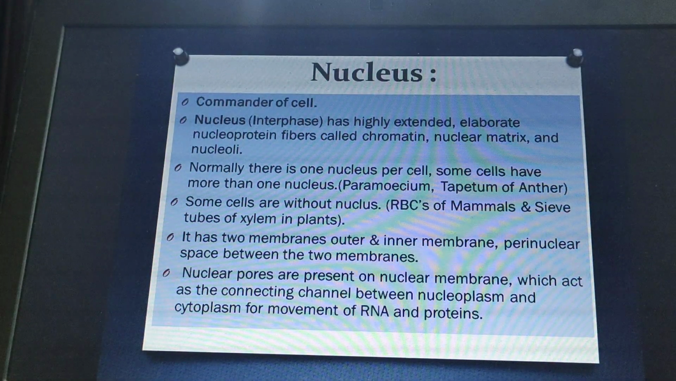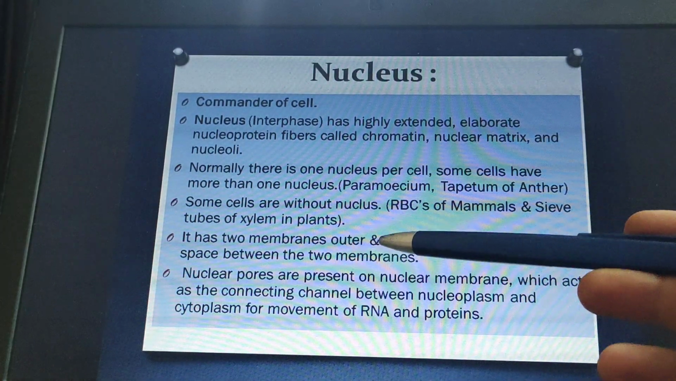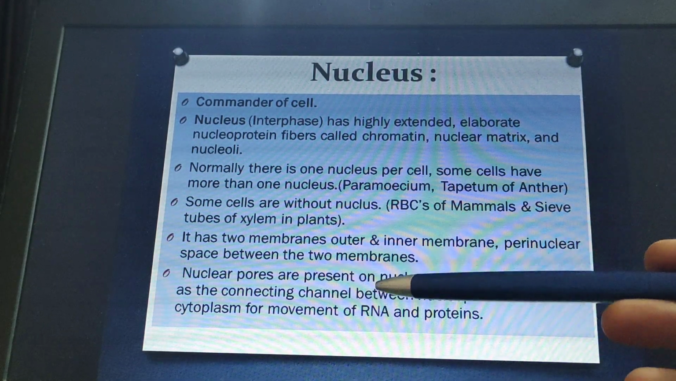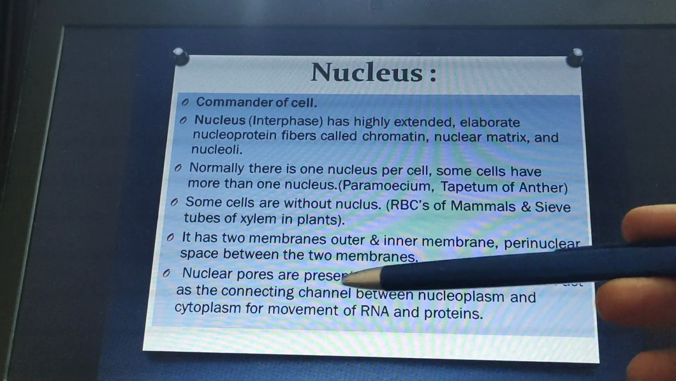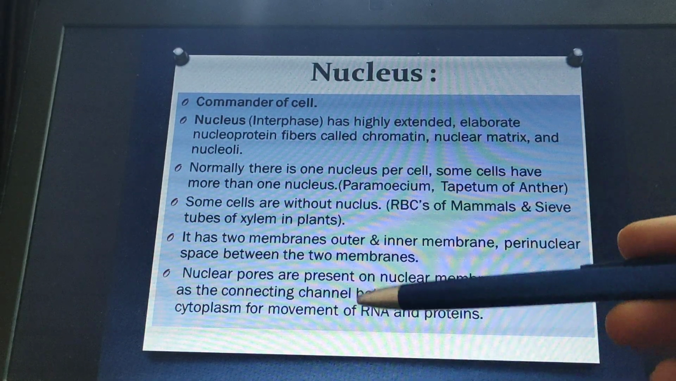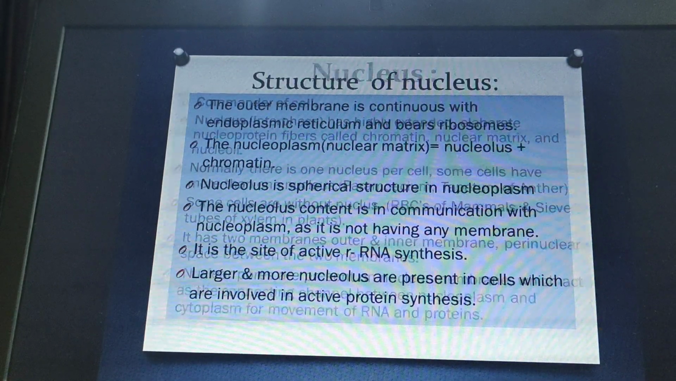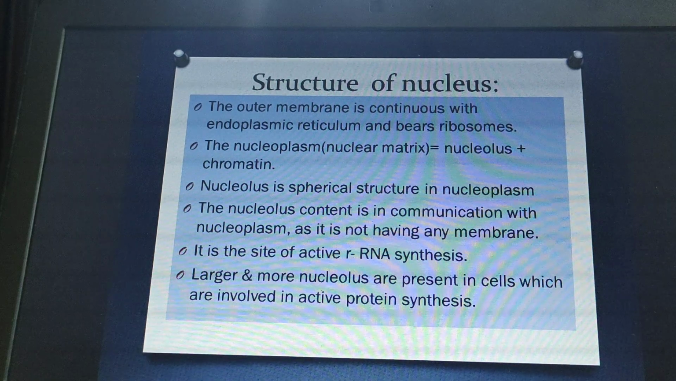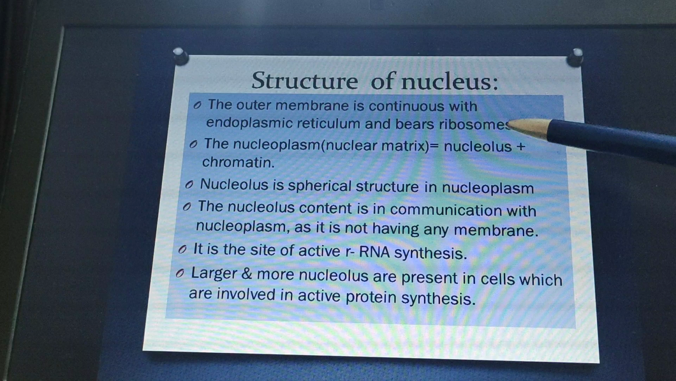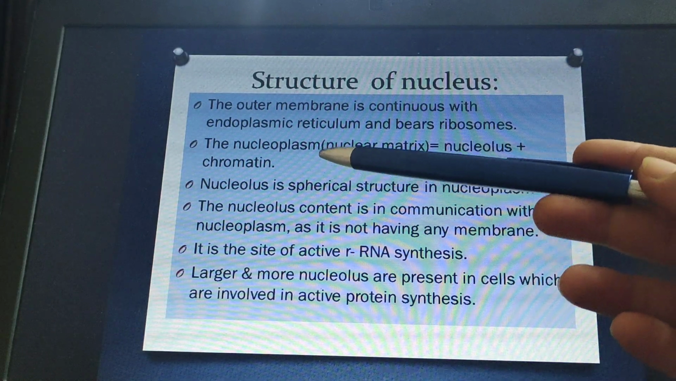Then we can quickly go through their structures. The nucleus has two membranes, outer and inner, with the perinuclear space between them. Nuclear pores are present on the nuclear membrane and act as connecting channels between the nucleoplasm and the cytoplasm. Through these channels there is mainly the movement of RNA and proteins. The outer membrane is in continuation with the endoplasmic reticulum and bears ribosomes. The nucleoplasm equals nucleolus plus chromatin.